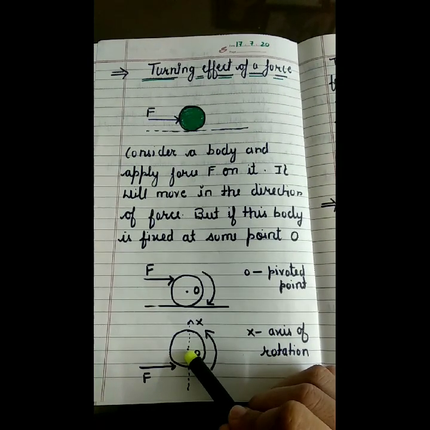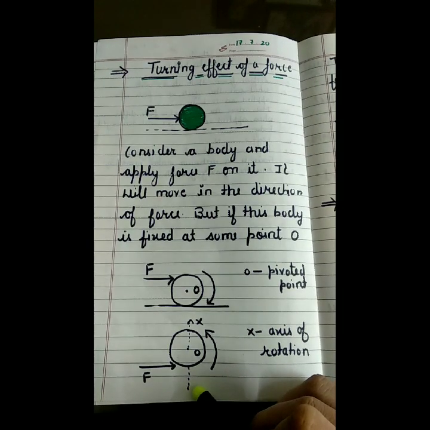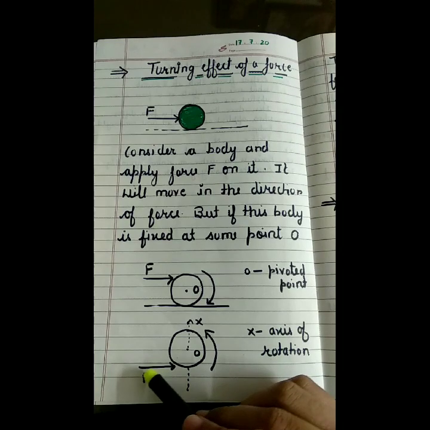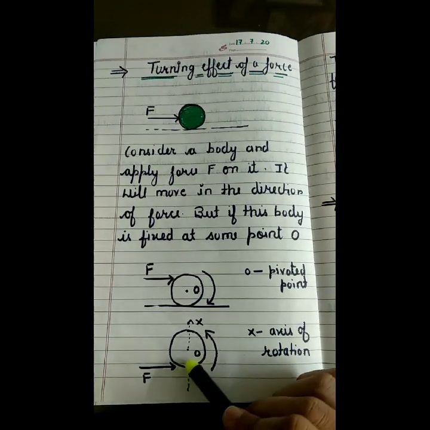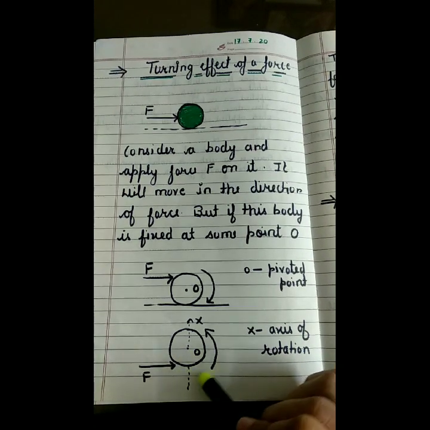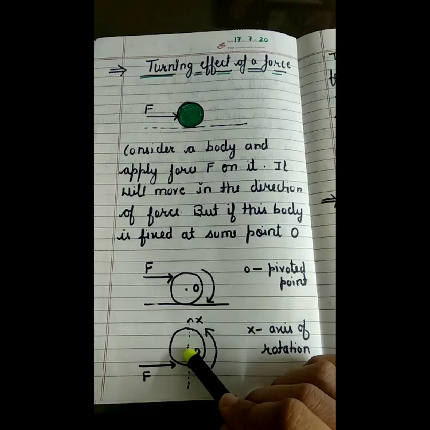and the line passing through this pivoted point is known as the axis of rotation. So in this way we can say that if we are going to apply a force on a body which is pivoted at some point, then it will start rotating around that pivoted point in a particular direction.